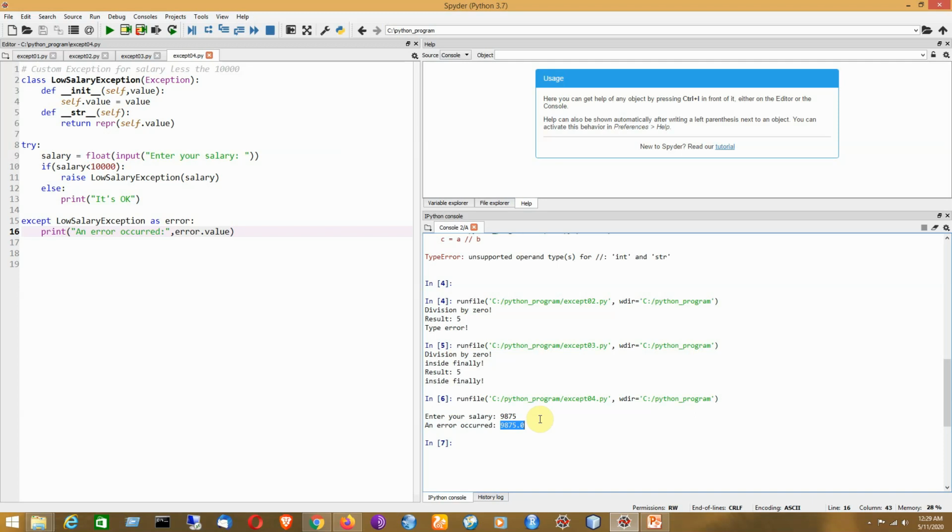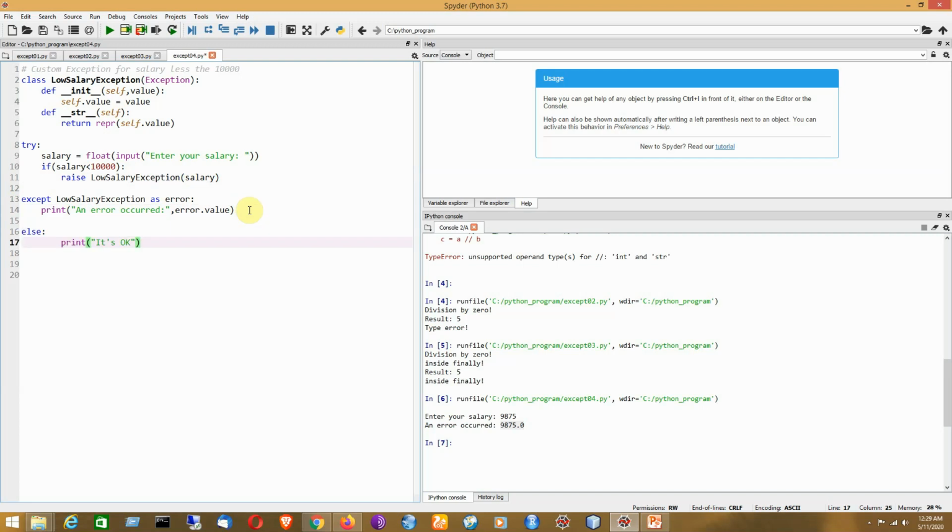For example, if I consider this particular part, it can also be written as a separate clause, or rather a separate block. There is no problem in Python, I can still write it. Clear? So that is the example of try except else.